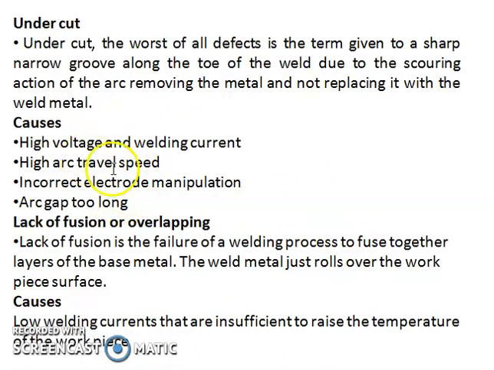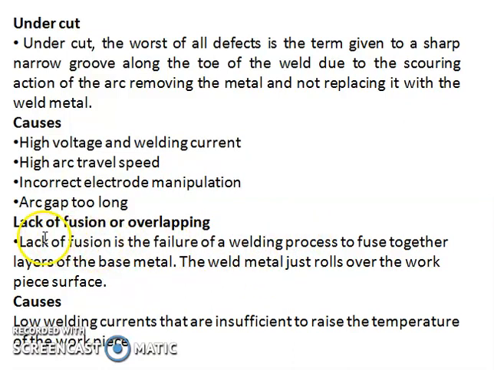Why does it occur? High voltage and welding current, high arc travel speed, incorrect electrode manipulation. This is important: correct electrode manipulation is most important in welding technique. Arc gap too long. To maintain the distance between the arc and the joint is most important.